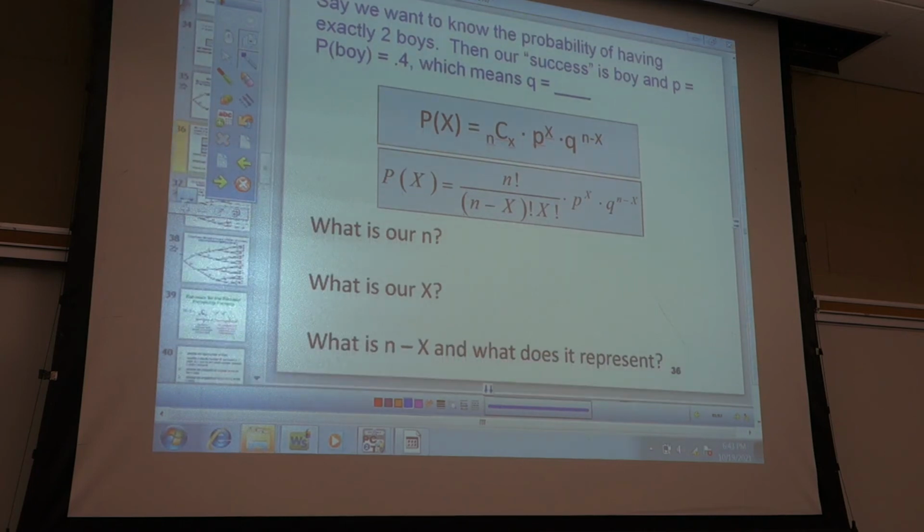All right, so q is 0.6. What's our n? Number of times you're having a child? What's that? 2. Nope. How many kids are you going to have? 3. 3 kids? What's our x? What does x stand for? I will look up the thing you just wrote down. What does x stand for? Number of successes. How many successes do I want to have? 2. 2 boys. What is n minus x? 1. What does 1 represent? The ones that are not boys, right? The number of girls. My failures, in a sense, right? Good.